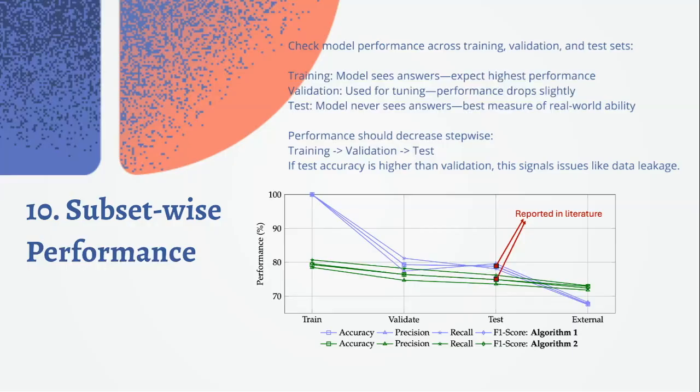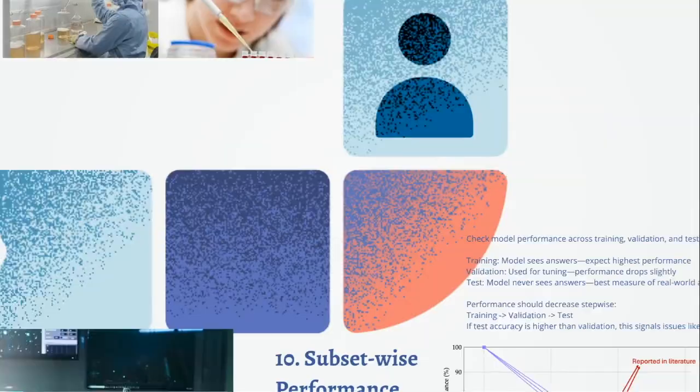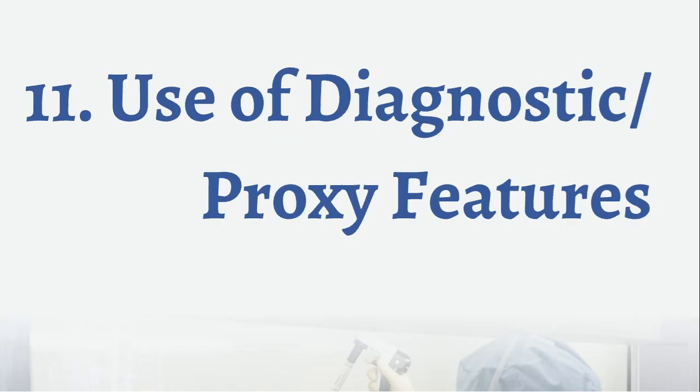For instance, imagine you have two models, as in the graph on this slide. Model 1 initially claims a higher accuracy than Model 2. However, if Model 1 is badly trained, then its performance is likely to drop sharply when applied to new, unseen patients, and relying on its accuracy metric alone could lead to clinical harm. In contrast, Model 2, even with a slightly lower initial accuracy, would be the more reliable choice if it demonstrates good generalization. One last warning: using diagnostic proxy features.